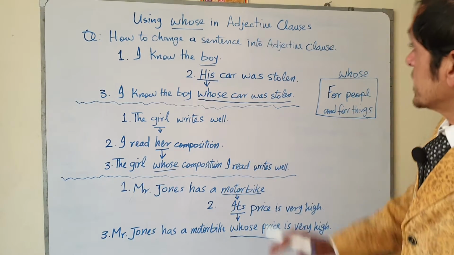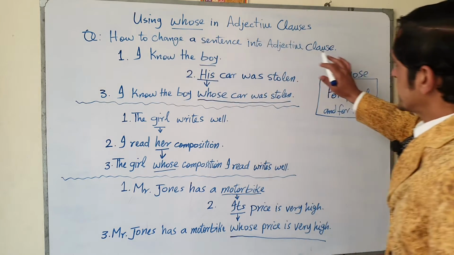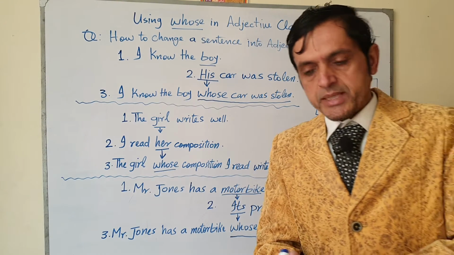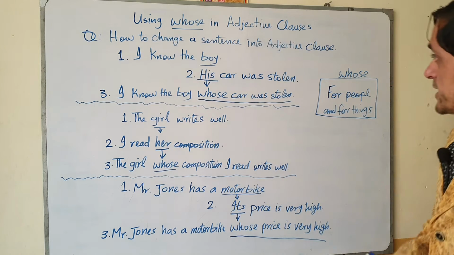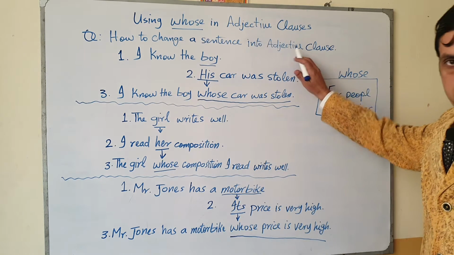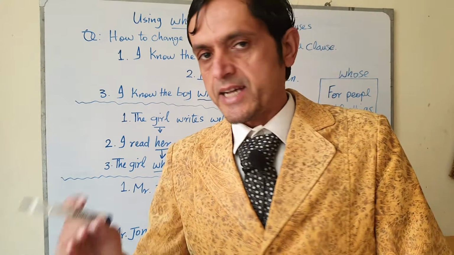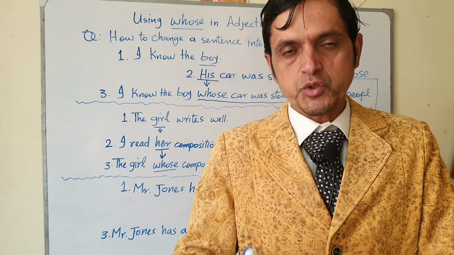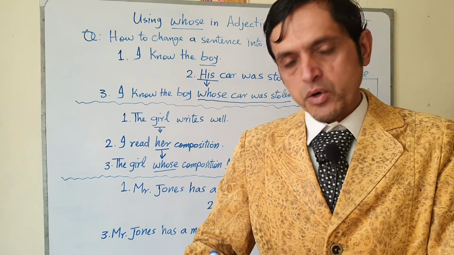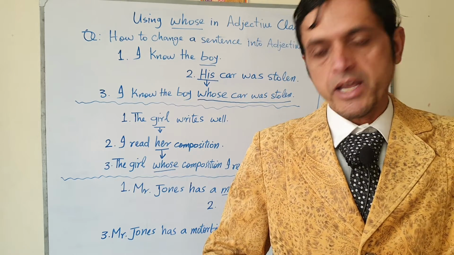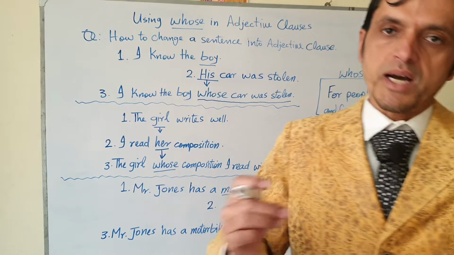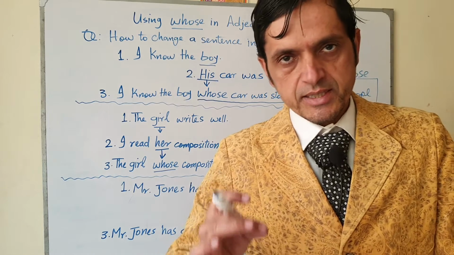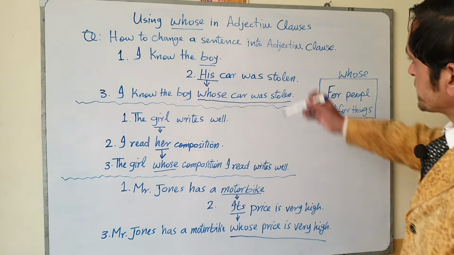Now it's over. The second point, how to change a sentence into an adjective clause. For example, these sorts of questions are asked. It's not necessarily asked about an adjective clause. You may be asked to change a sentence into a clause. So whenever this sort of question is asked, it means that you have to change a complete sentence into a clause, which is a dependent clause. So whenever this question is asked, you will change in this way.